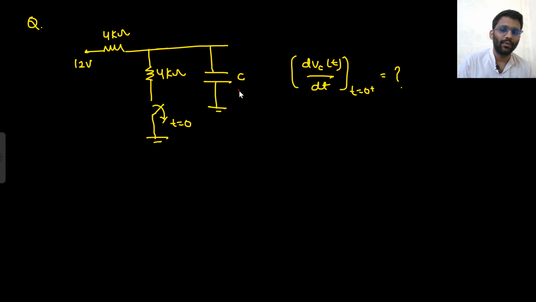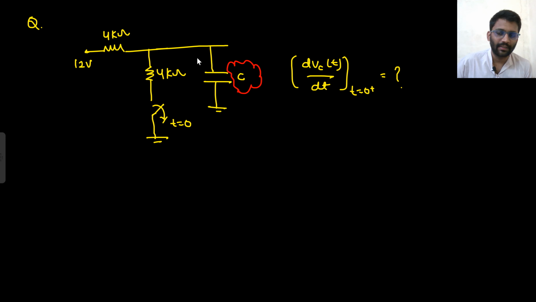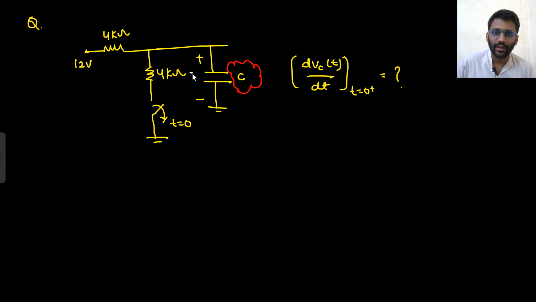Okay, this was the question asked. I don't know the value of C here. I got this question, but I haven't got the correct data. The switch is closed at t equals to 0. That means initially it was closed. That means this capacitor would have been charged to 6 volts.